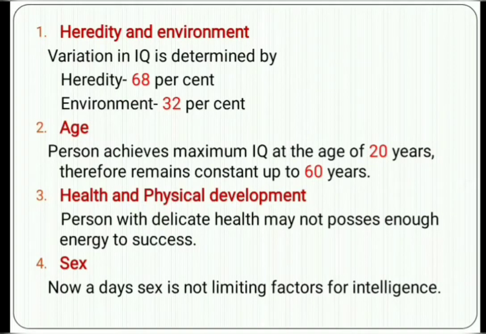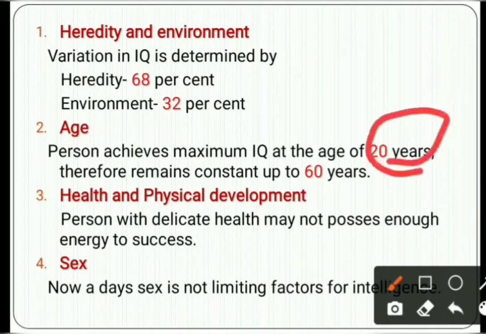Then it remains constant up to 60 years.